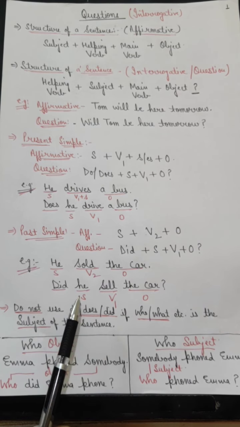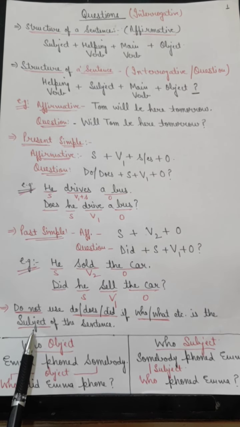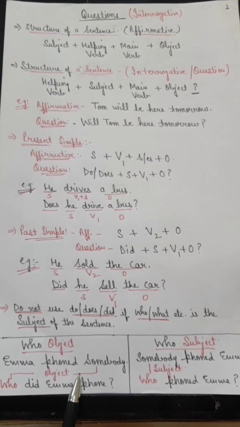So this is the structure of a question in case of past simple tense. Another important rule that we have to keep in mind regarding the questions is, do not use do, does, did if who, what, etc. is the subject of the sentence. Now these are the question words, or we can say WH words. These words are often used while asking questions, right?